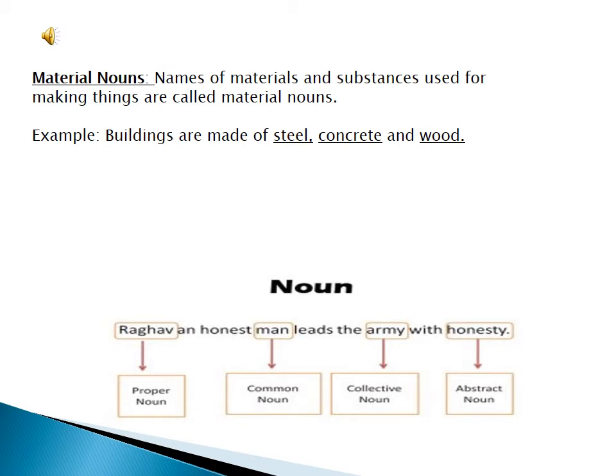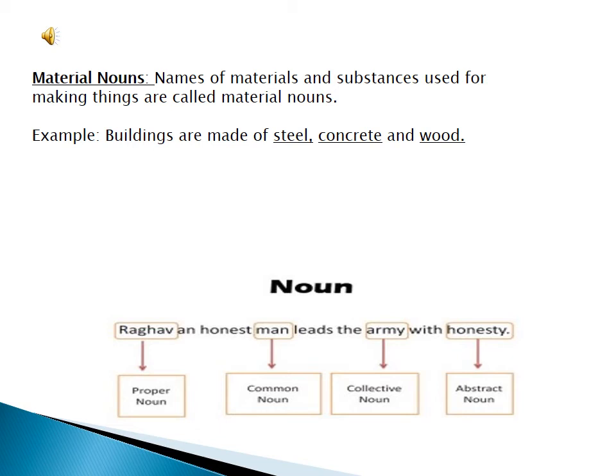Okay students, now we are going to study material nouns. Material nouns are materials which are used to make other things. Suppose you go somewhere and see some people constructing a building. You see what things they need for that. They need steel, they need wood, they need concrete, that is a mixture of cement and sand. So they'll be needing that to build a building.